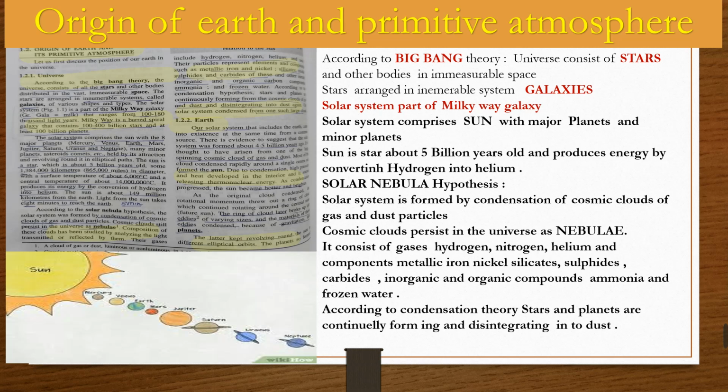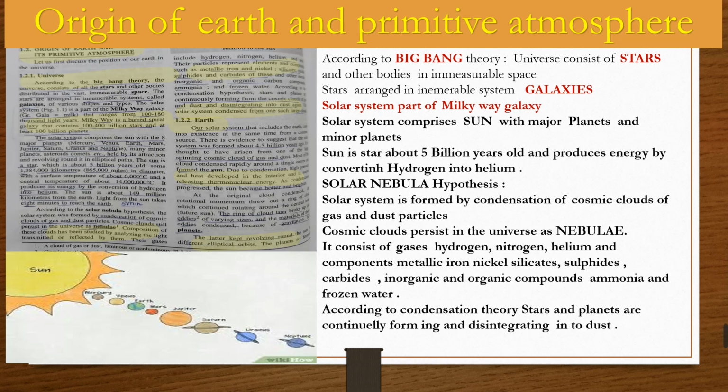There is a theory called the solar nebula hypothesis. The solar system is formed by condensation of cosmic clouds of gas and dust particles. Cosmic clouds persist in the universe as nebulae. What do we understand by nebulae? This is a cloud burst of gases. It consists of gases, hydrogen, nitrogen, helium, and components like metallic iron, nickel, silicates, sulfides, carbides, inorganic and organic compounds, ammonia, and frozen water.